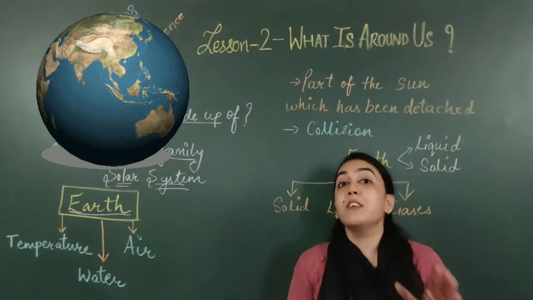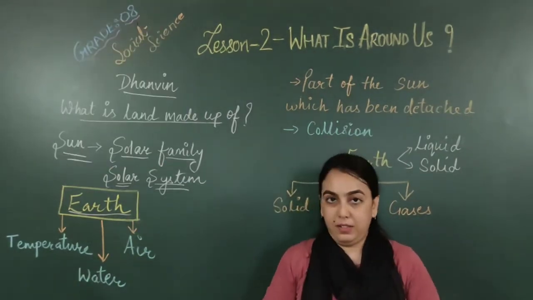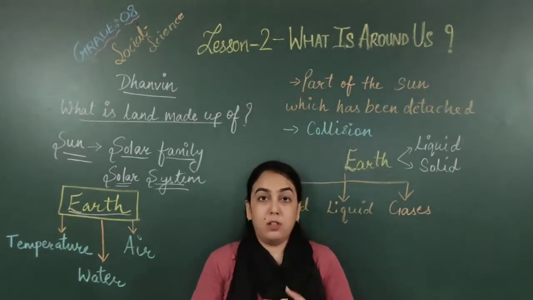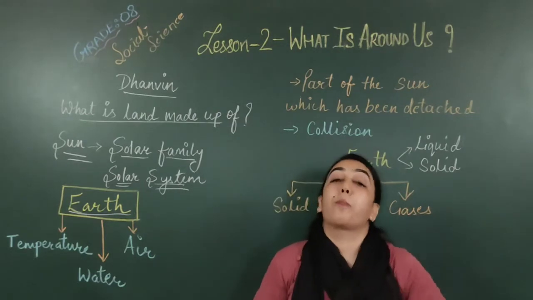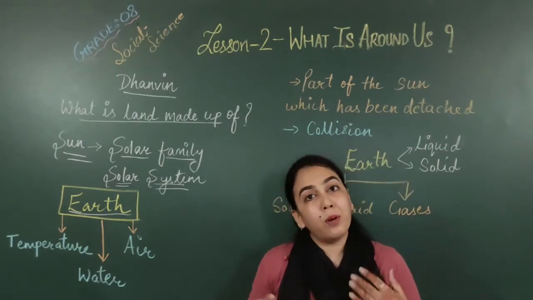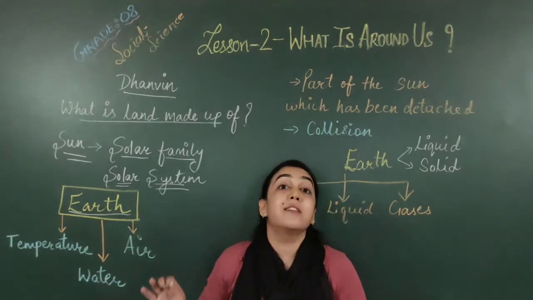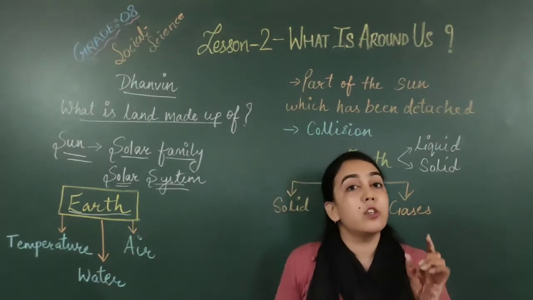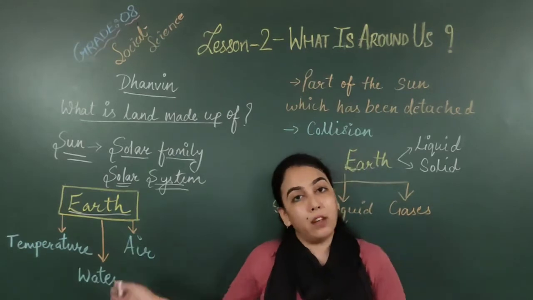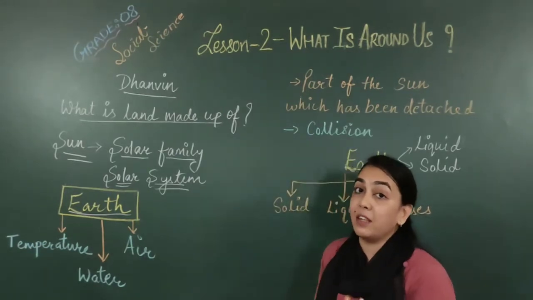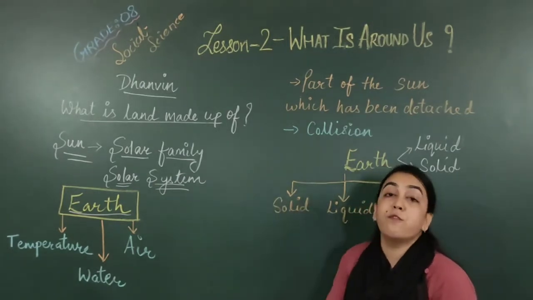Earth is very special among the other planets. How is it special? Earth is special because Earth has the proper temperature, proper air, land, water, all the things. This is one major special thing about planet Earth. That is why his mother explained to him the story of the solar system.